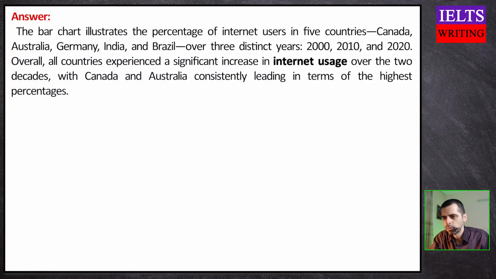The bar chart illustrates the percentage of Internet users in 5 countries, Canada, Australia, Germany, India, and Brazil over 3 distinct years, 2000, 2010, and 2020. Overall, all countries experienced a significant increase in Internet usage over the 2 decades, with Canada and Australia consistently leading in terms of the highest percentages.